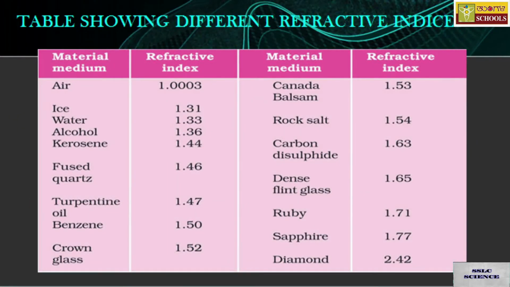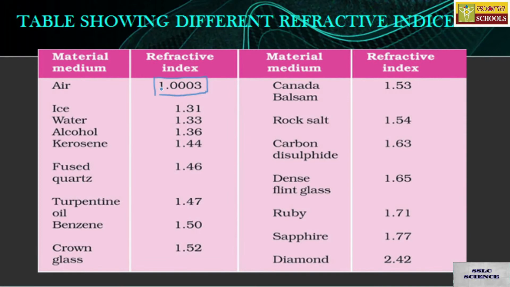Now I am having the table to show the absolute refractive indices for different material media. I used refractive indices, that is the plural form of refractive index, because we have so many material media. So for air, that is 1.0003, that is the refractive index for air.